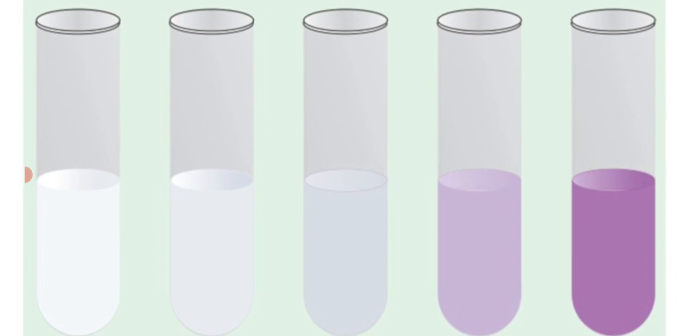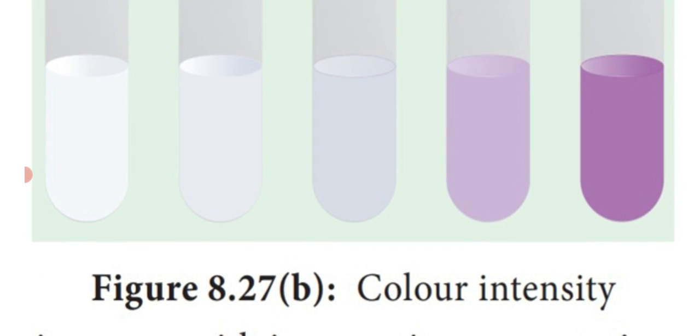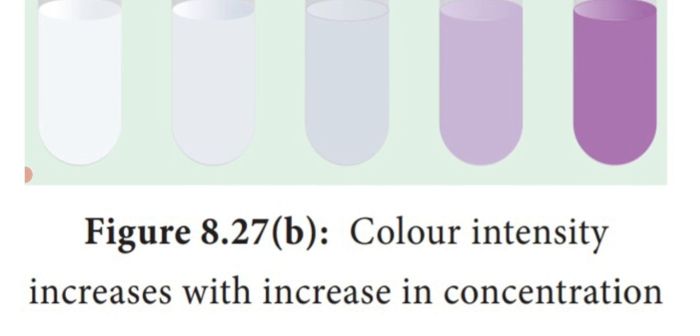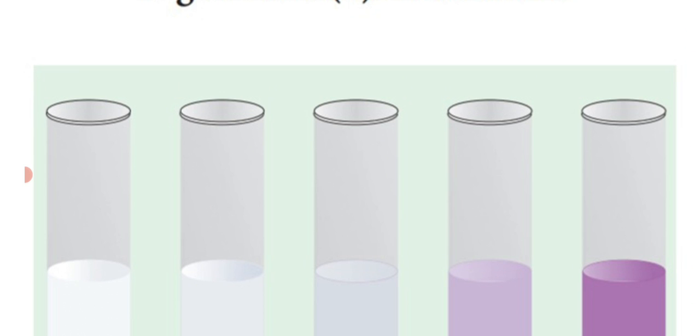The last test tube shows the purple color, which shows that it has a proper proportion of the solution. The color intensity increases with the increase in concentration of the solution.